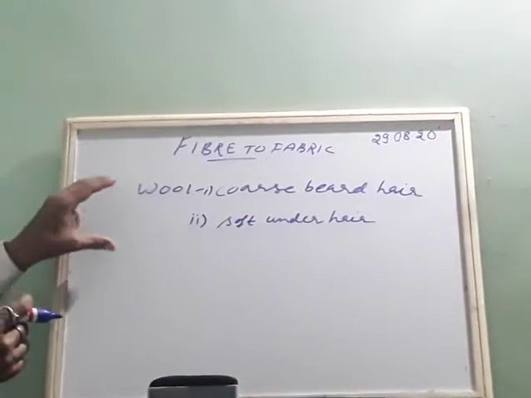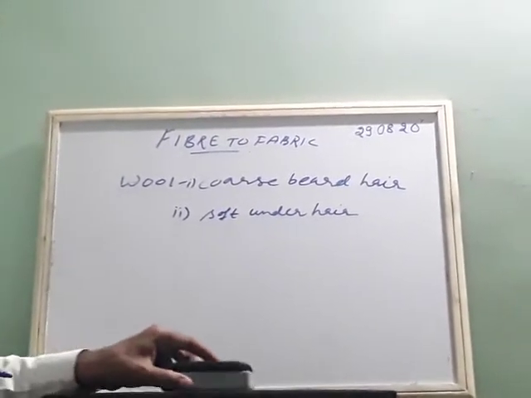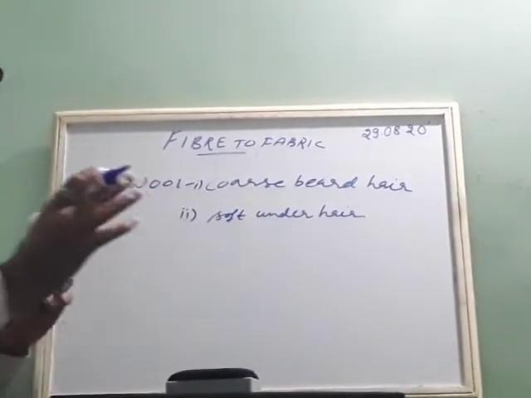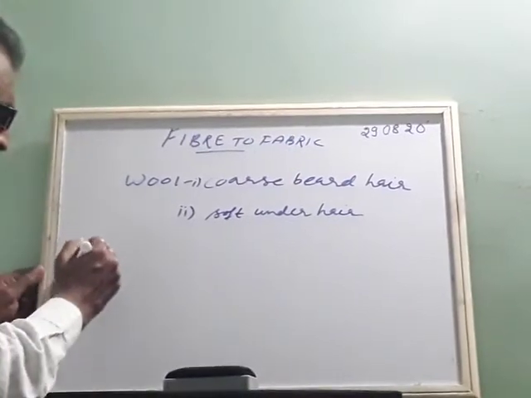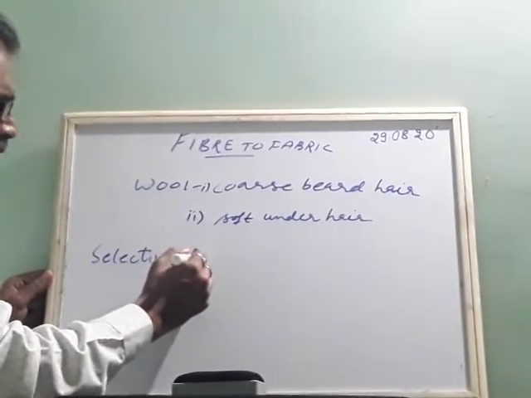Okay, but how is it possible to get it? Actually, we have one word called selective breeding. I'll tell what is selective breeding.